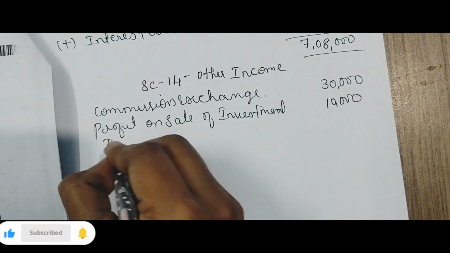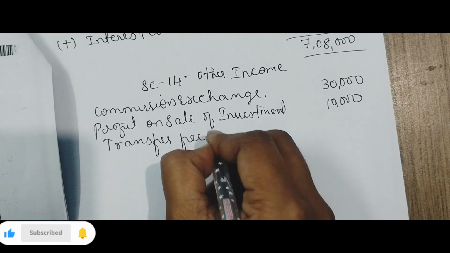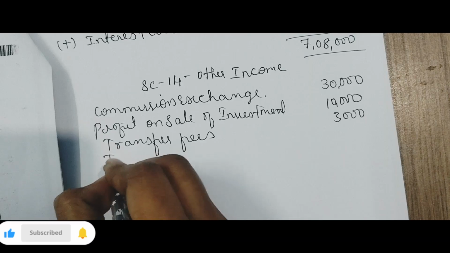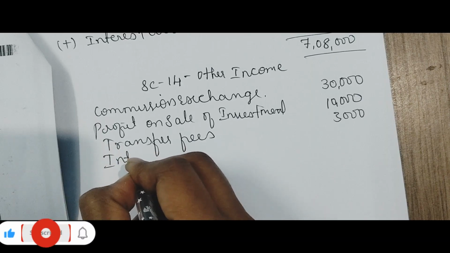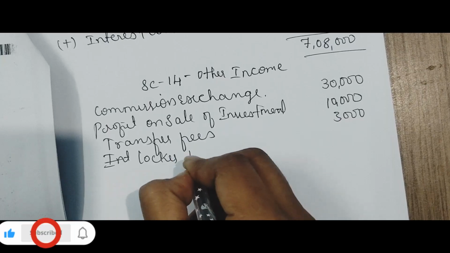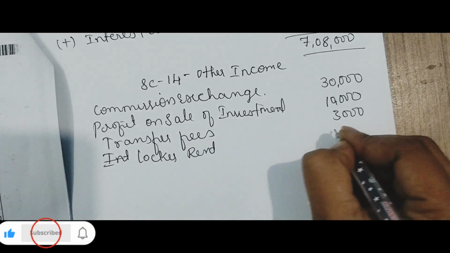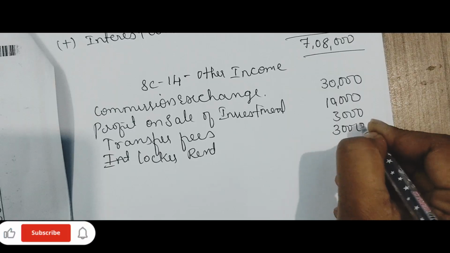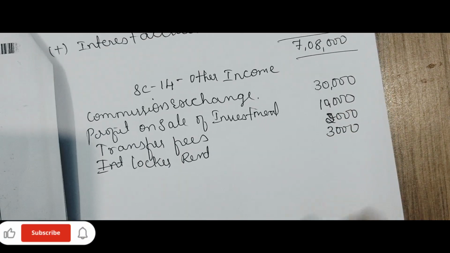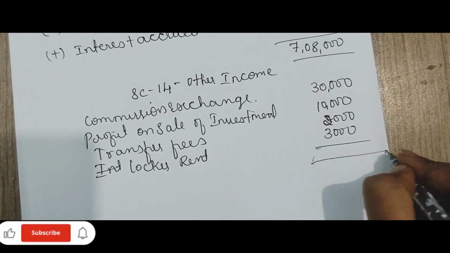Then transfer fee 3,000. Locker rent is 3,000. Transfer fee is 2,000. All four we have recorded. What is the total?